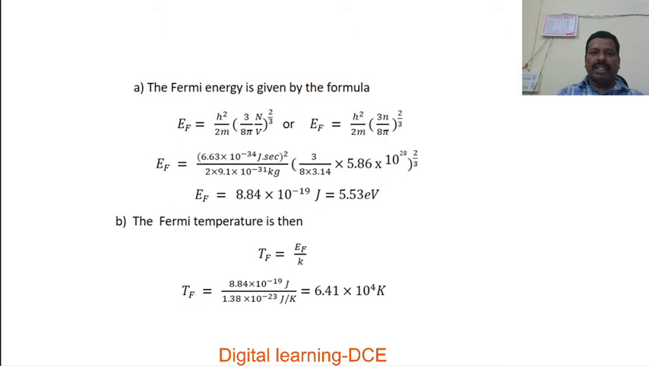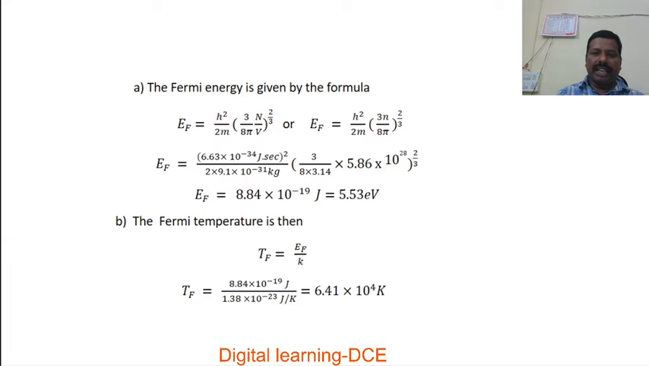Now we are going to discuss the calculation of Fermi energy by using the formula EF is equal to h square divided by 2m into 3 into capital N divided by 8 pi V whole to the power of 2 by 3, or in the place of N by V, if you use small n, the free electron density, then expression for Fermi energy becomes EF equal to h squared by 2m into 3n by 8 pi whole to the power of 2 by 3.